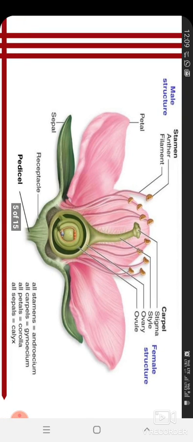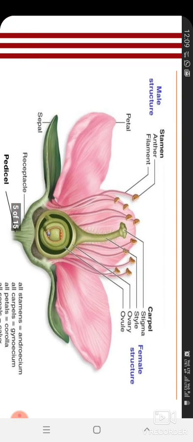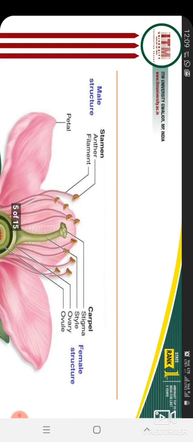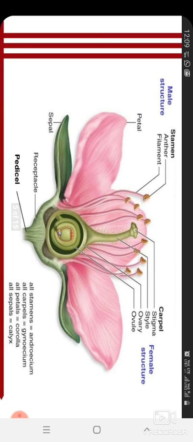All petals together we call the corolla. You know very well, all sepals are called the calyx. So this is just about the flower which you should know very well. This is the flower in which male and female parts are both there.